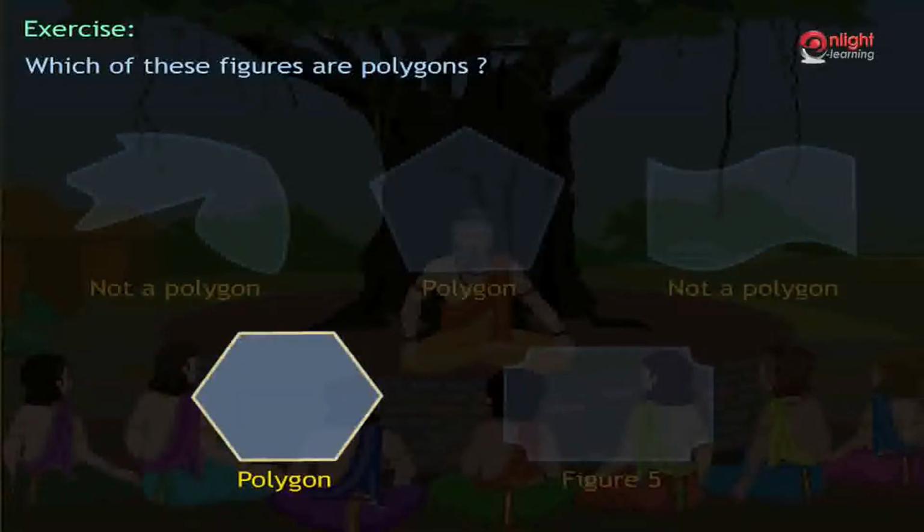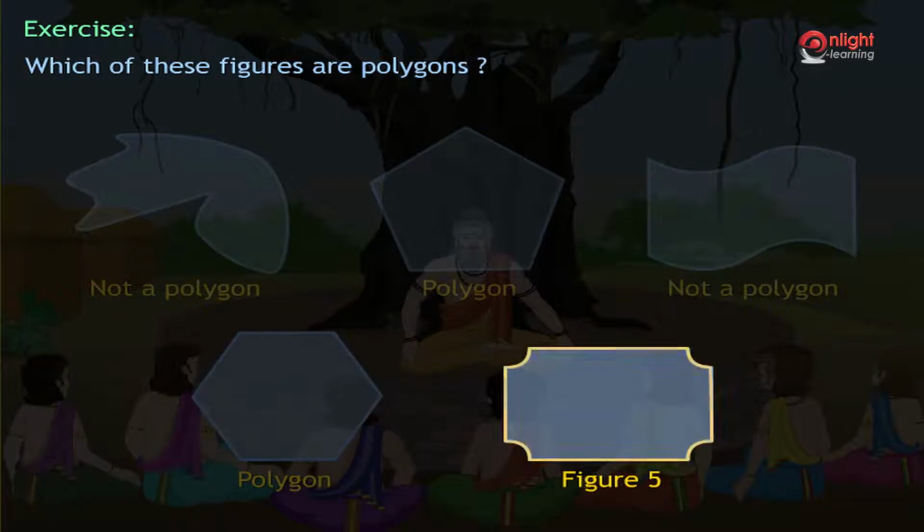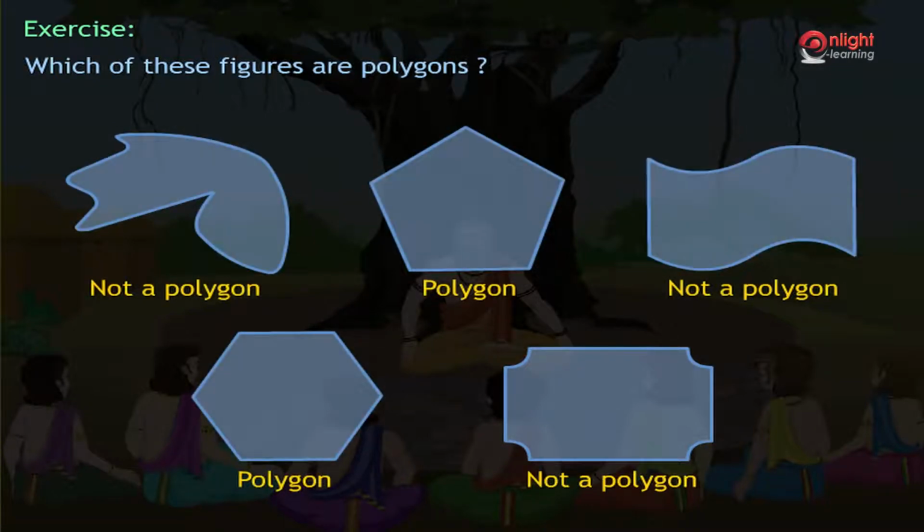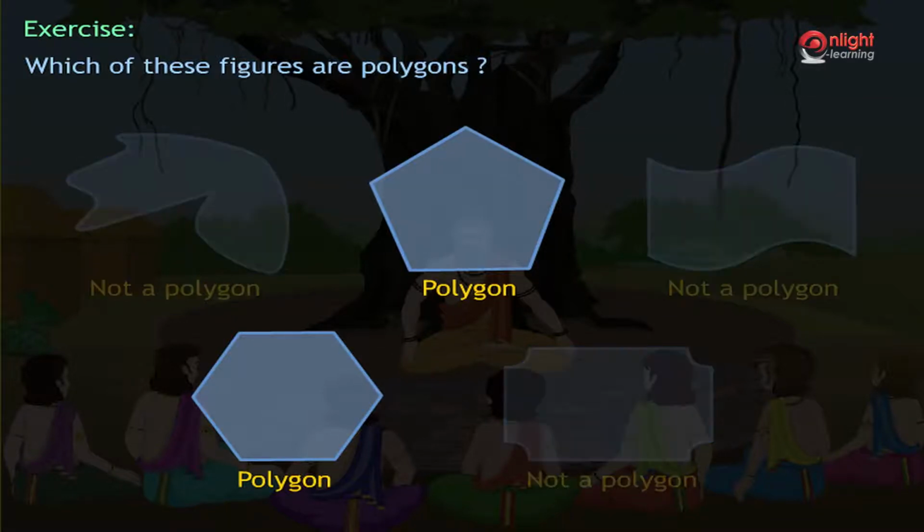Figure 3 consists of straight and curved lines. Hence, figure 3 is not a polygon. Figure 4 is formed from 6 line segments. Hence, figure 4 is a polygon. Figure 5 is formed by straight and curved lines. Hence, figure 5 is also not a polygon. Thus, we can say that among the 5 given figures, figure 2 and figure 4 are polygons.